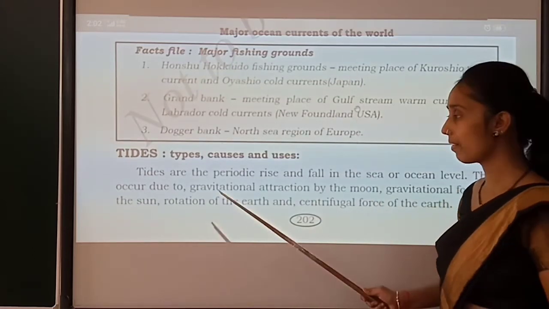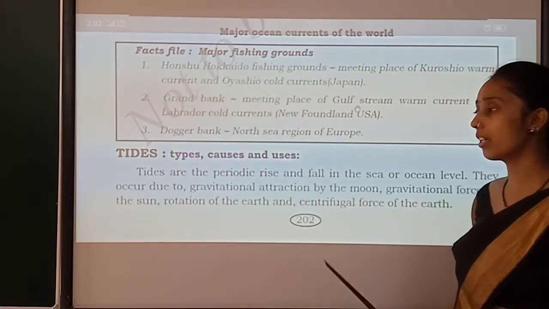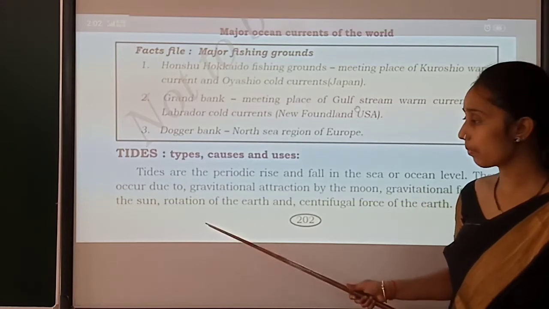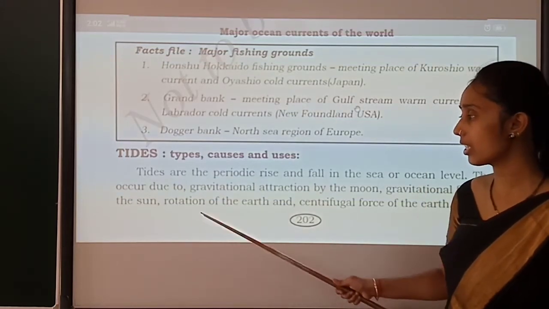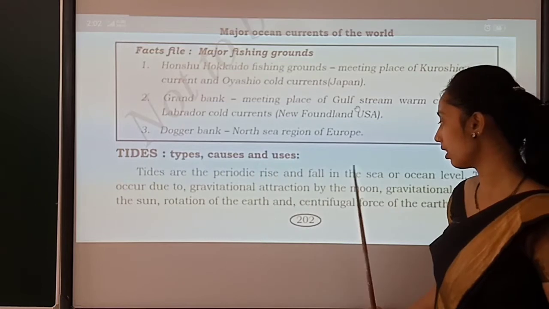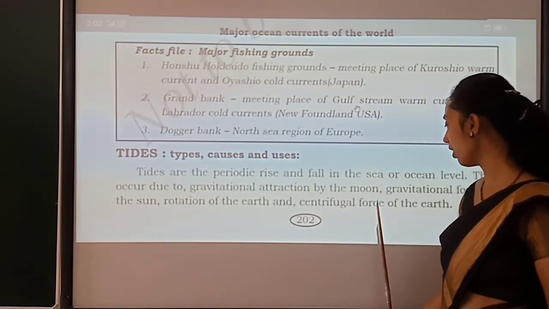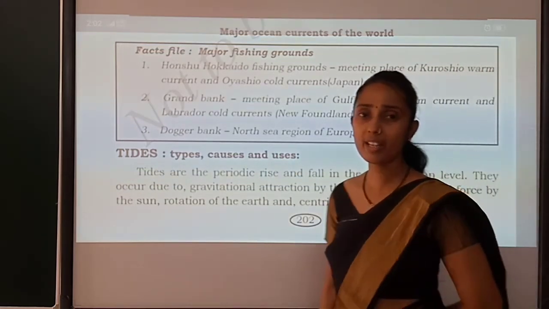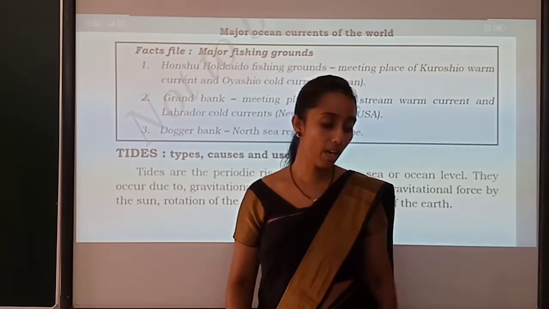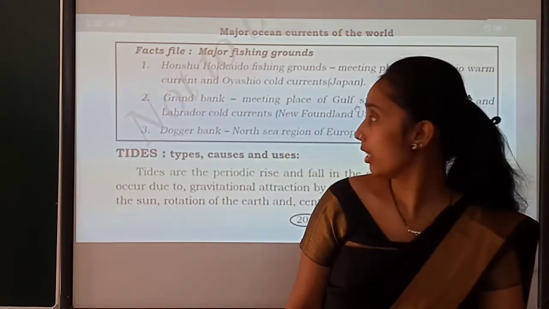One cause is gravitational attraction by the moon, another one is gravitational force by the sun. Then the third reason is rotation of the earth and the centrifugal force of the earth. These are the 4 factors which are responsible for the tide.